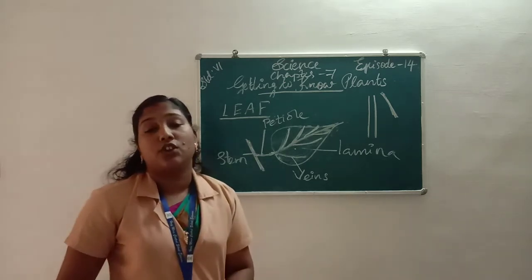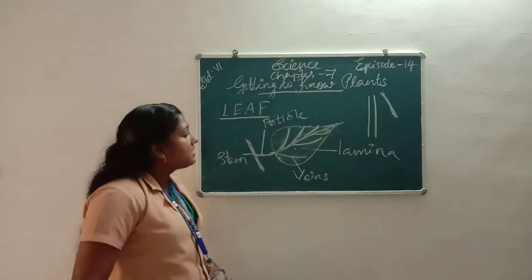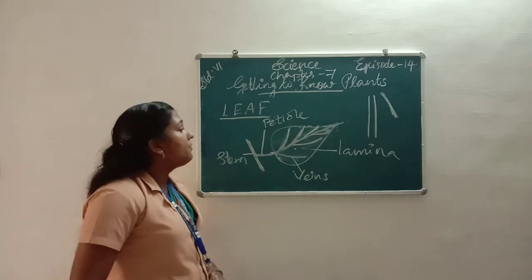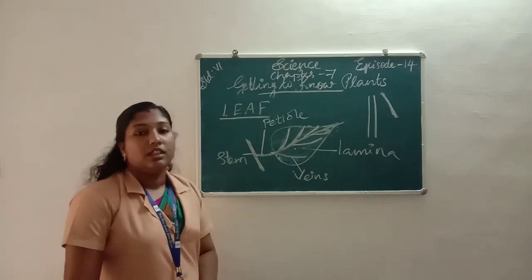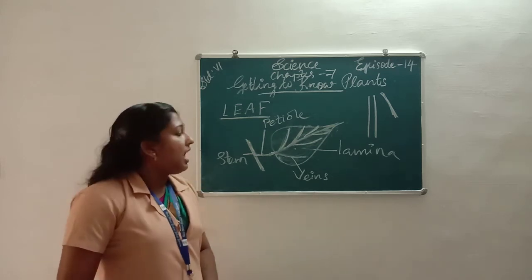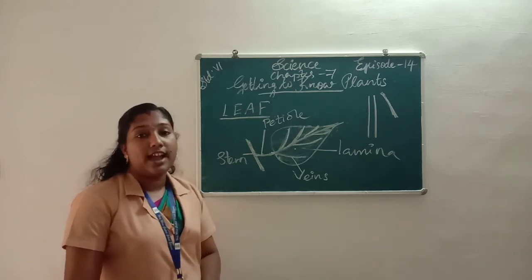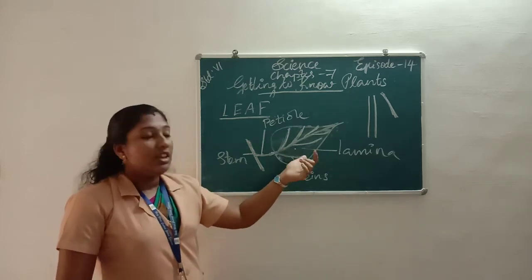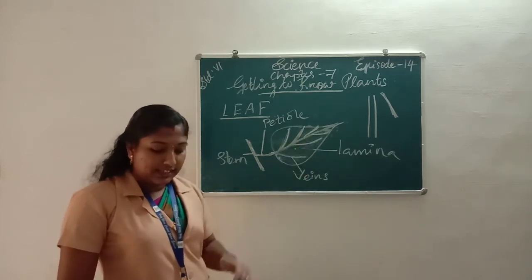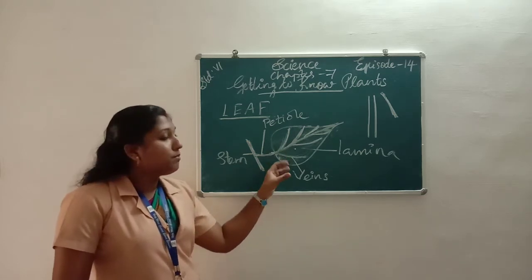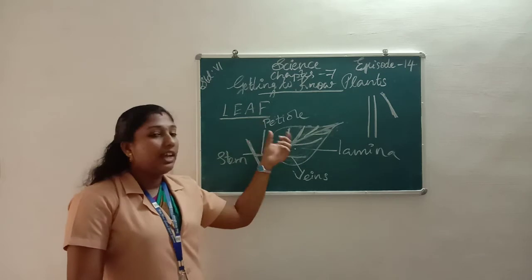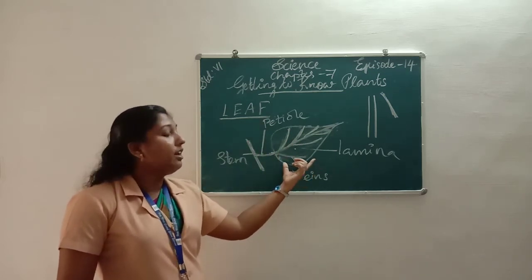Petiole is a stalk which helps the leaf join the stem. Then what do you mean by lamina? Lamina means the green flat structure of a leaf. Inside the lamina, we can see the network of small, narrow, tube-like structures that are called veins.